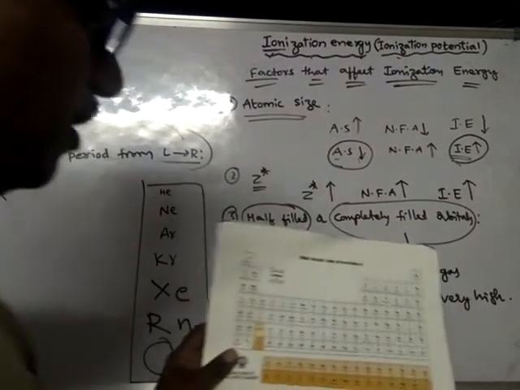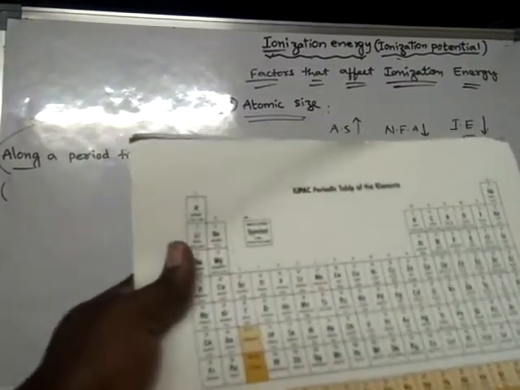See, look here. Suppose this is the periodic table. As we move from left to right, ionization energy increases. So in any period, the last element will possess the highest ionization energy. Okay, right? So that means to this end, the ionization energy will be maximum.